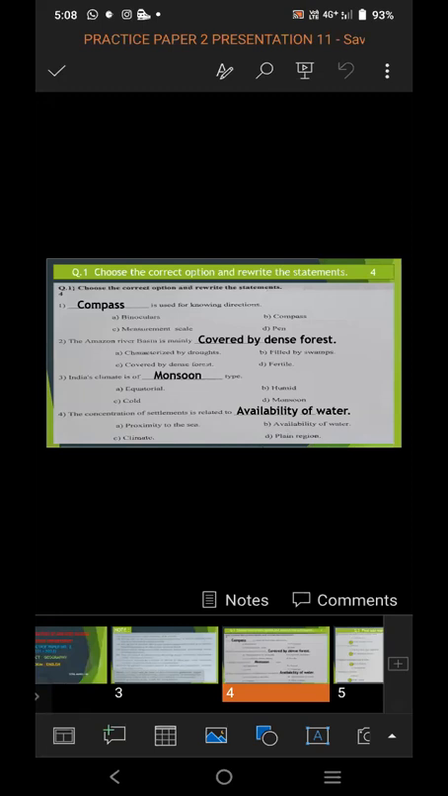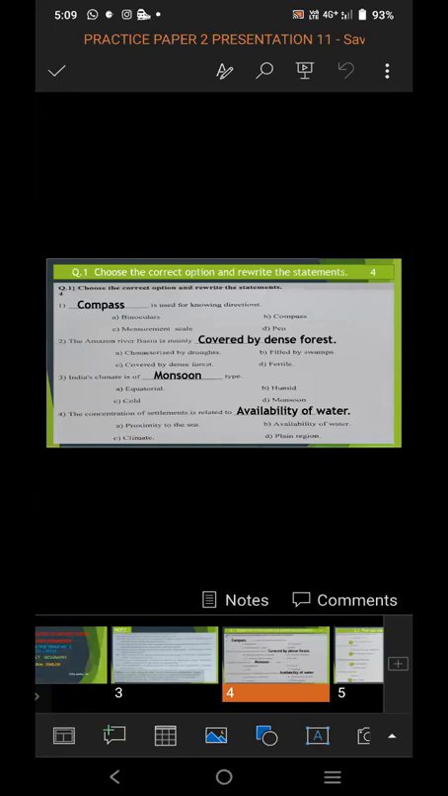Second, the Amazon River Basin is mainly dash. 4 options are given. A, characterized by droughts. B, filled by swamps. C, covered by dense forest. D, fertile. So from these 4 options, the option number C is correct, covered by dense forest. So you have to rewrite the statement again in your answer book. The Amazon River Basin is mainly covered by dense forest.